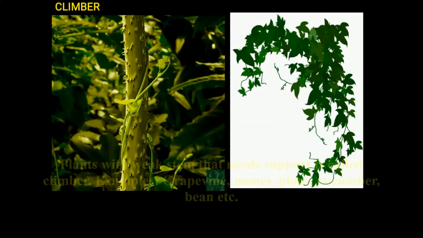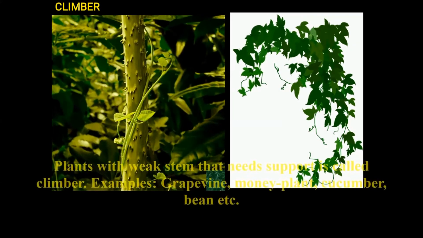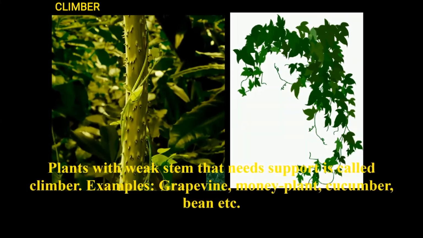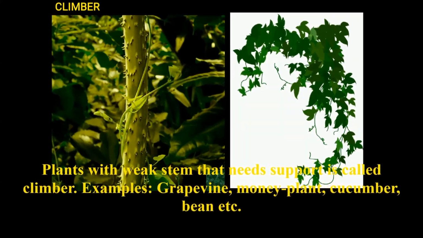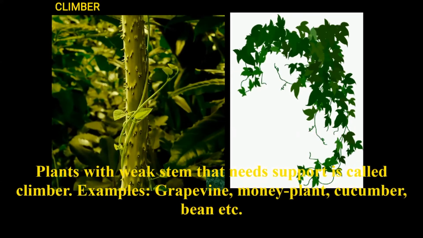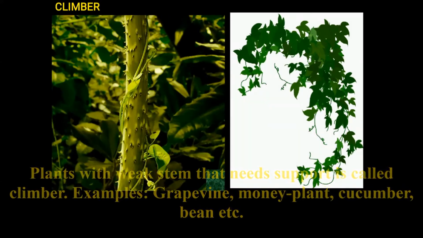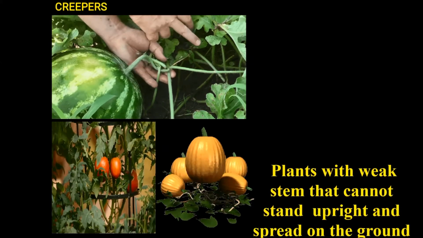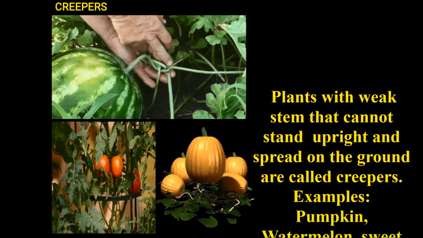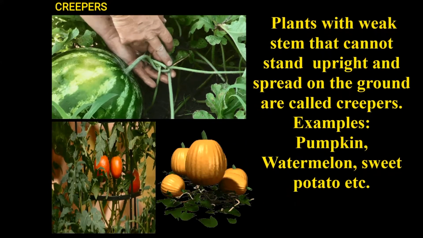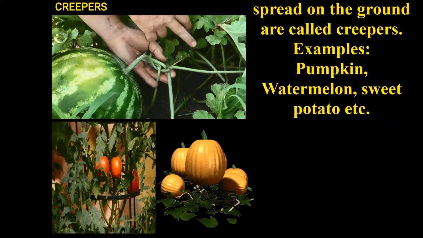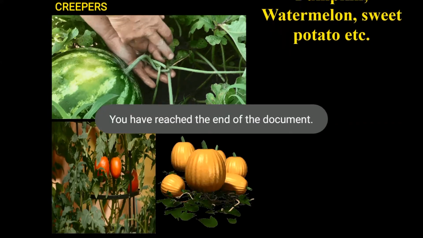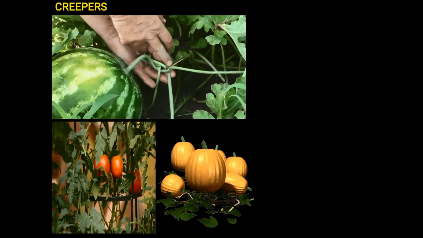Let us see what are climbers. Climbers. These plants have very weak stem that needs support to climb up. Examples, money plant, cucumber plant, bean, etc. Creepers. Plants with weak stem that cannot stand upright and spread on the ground are called as creepers. Example, pumpkin, watermelon, sweet potato, etc.